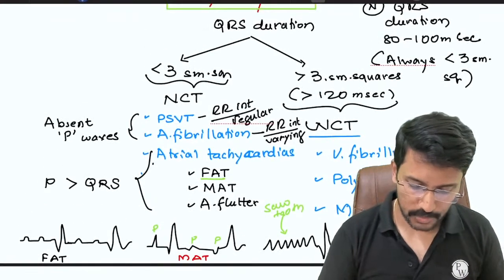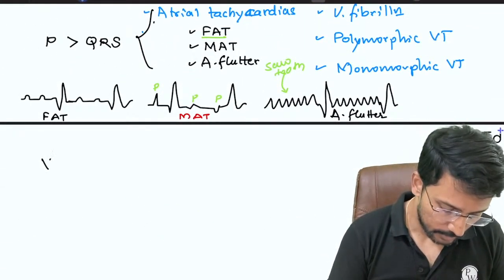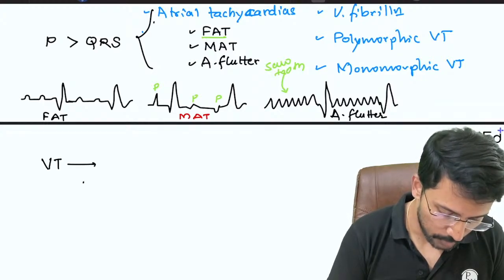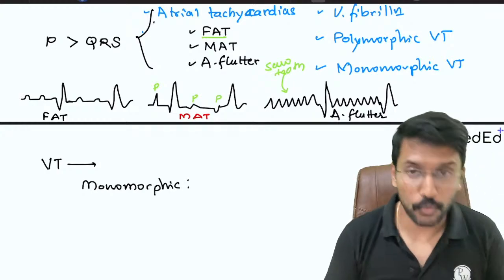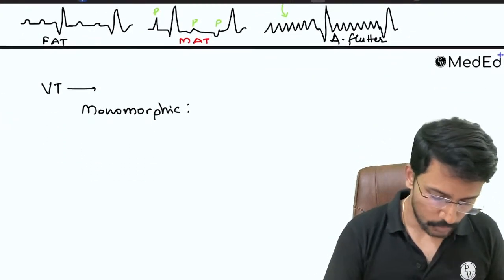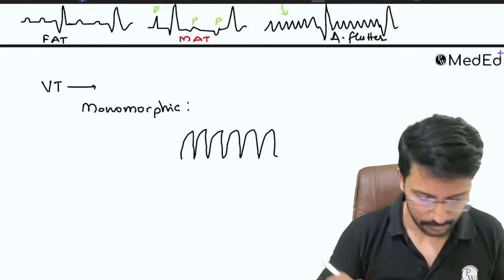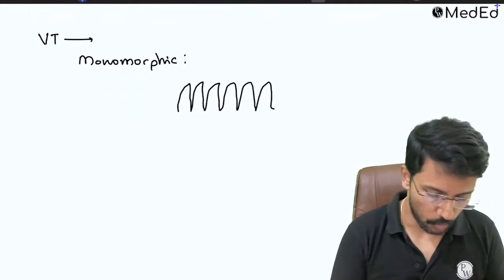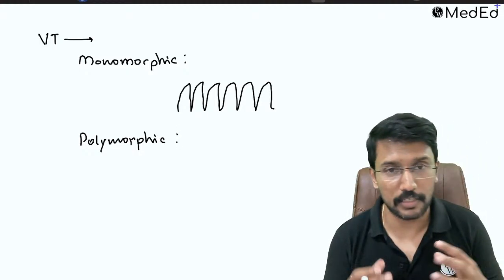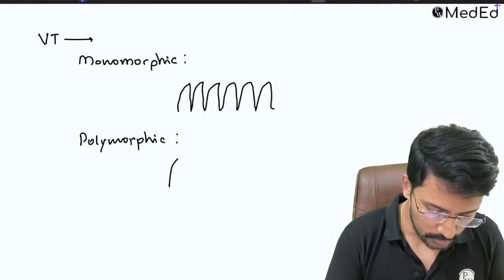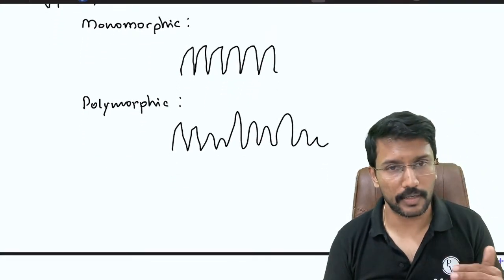Okay. Now how do I distinguish between these wide complex tachyarrhythmias? That is pretty simple. First thing is, if it is ventricular tachycardia, as we know, it could be monomorphic. When you say monomorphic, that means the tachycardia is originating from one focus in the ventricle. Because of that, all the QRS complexes in a lead will look the same. They are not different. Then we call it monomorphic. We call it polymorphic when multiple areas in the ventricle are the reason for generation of the rhythm. Then the QRS complexes will look different. They don't look the same. Then we call it polymorphic.